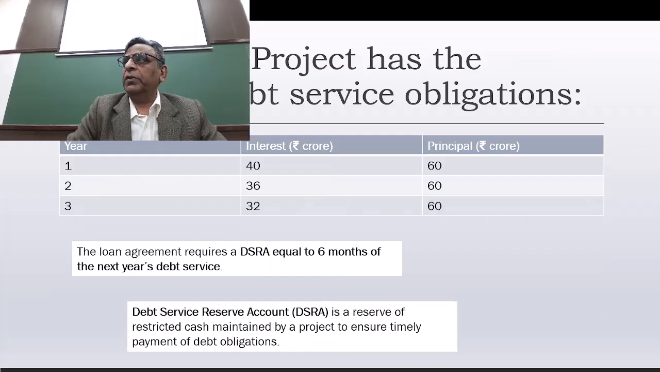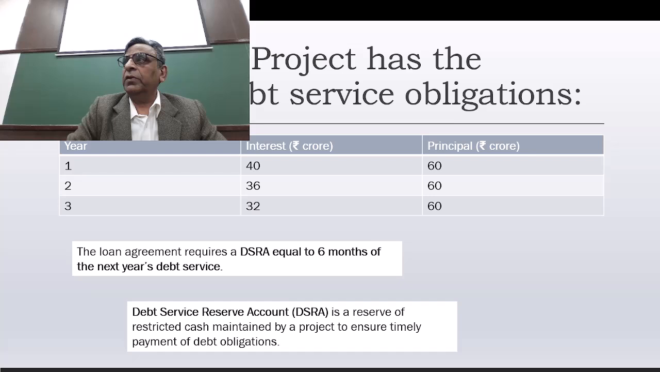So we start. This is just a simple example to explain one of the concepts. Whenever there is a new project and the lenders give a loan to the company, they have certain agreements to make sure that their loan repayment is done on time, and there is no miss out on that.